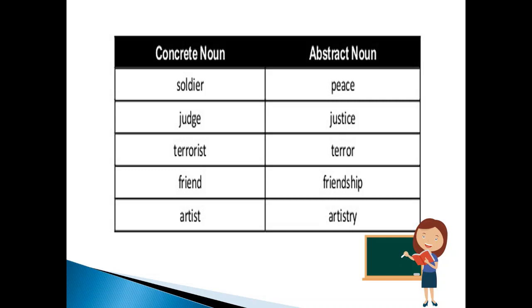Now see children, in these, soldier can be seen, can be touched, but peace cannot be touched or seen. So this is the difference between concrete noun and abstract noun. Concrete nouns are those which can be seen, which can be touched, which can be tasted, but abstract nouns cannot be seen, cannot be touched, they can only be felt.